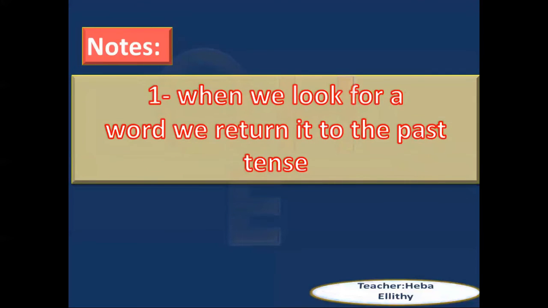Note: when we look for a word, we return it to the past tense. What we mean is that when you want to know the meaning of a word, or what this word comes from, you need to look for the past tense of this word.